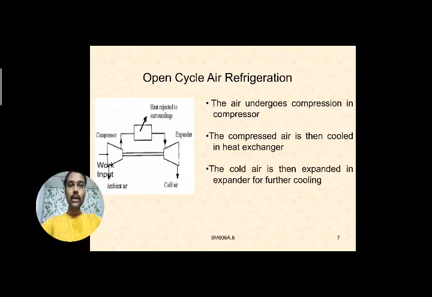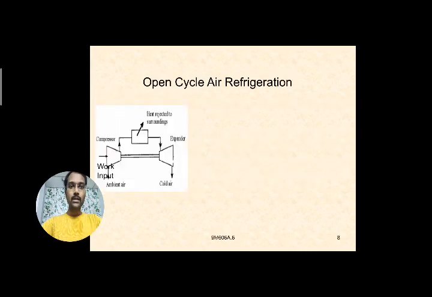Then the cold air, after rejecting heat, enters the expander, where it is further expanded and a further cooling process takes place. So low temperature can be created in the expander. Next, the cold air after expansion is directed to the refrigerated space.